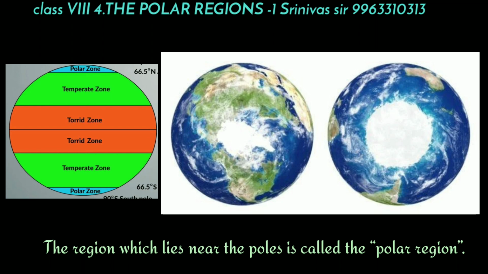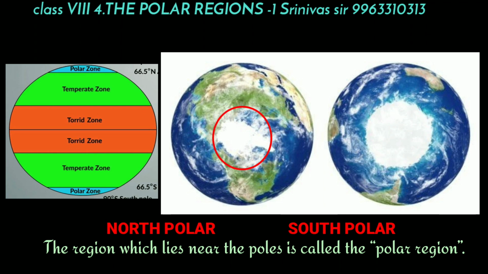The region which lies near the poles is called the polar region. I am repeating once again: the region which lies near the poles is called the polar regions. Dear children, there are 2 polar regions on this earth. They are North Polar region and South Polar region.